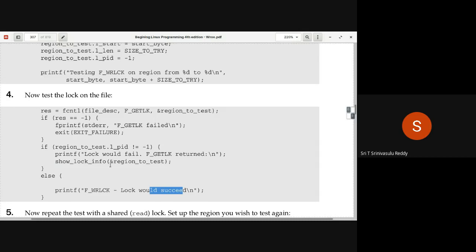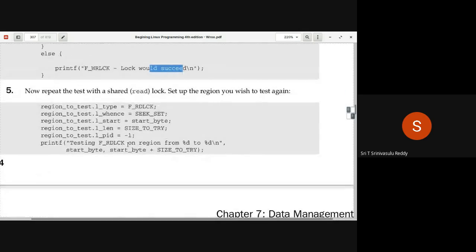So it is as simple as this. This is for write lock. Similarly, you apply shared lock or read lock and print another line. So here, these are the things. Repeat the same test with the different data. So region to test dot lock type is RDLCK from the beginning of the file, dot byte value, size to try, PID is -1. So again, display the message.